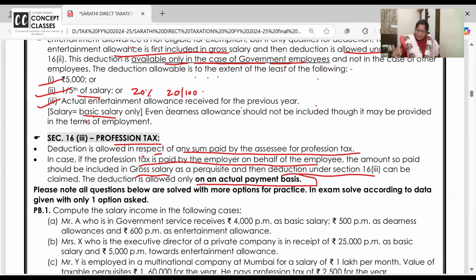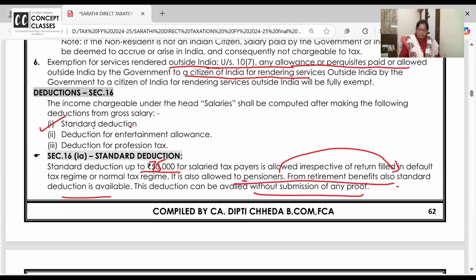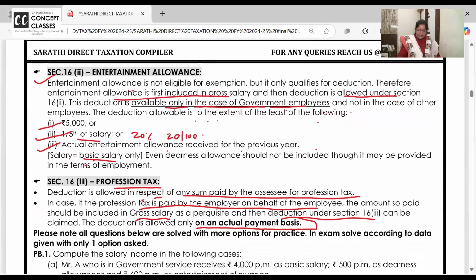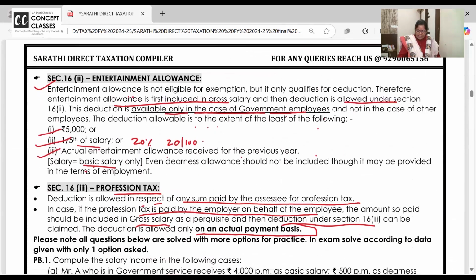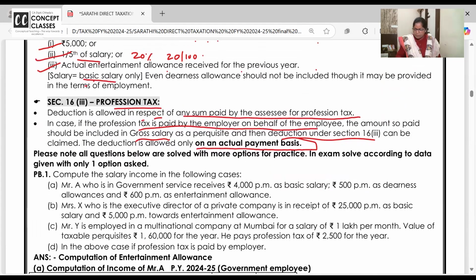If PT is paid, then only in section 16 this profession tax is allowed. 16.3 is profession tax, 16.2 is entertainment allowance and 16.1A is standard deduction. That's it. Let us take up problem number 5.